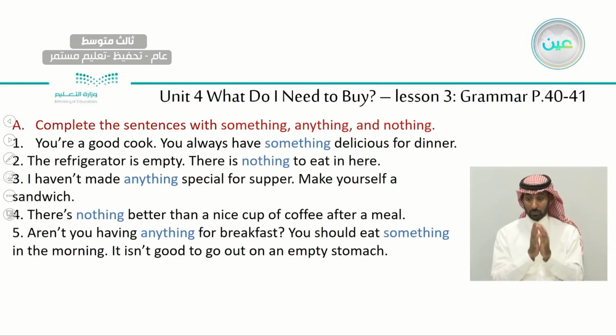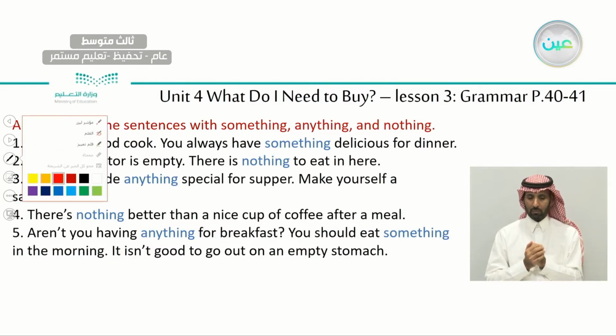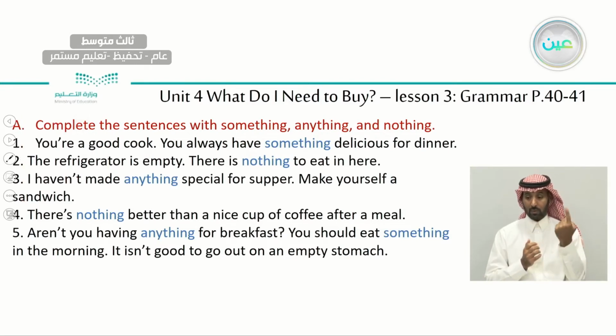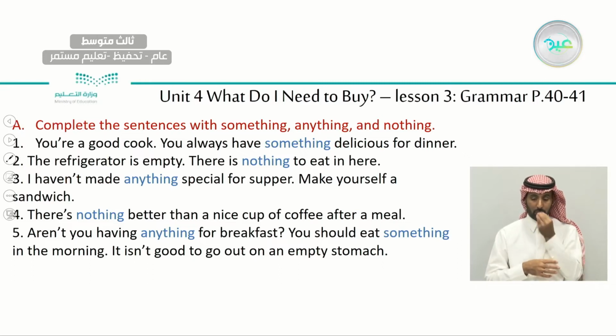Okay? So, for number 1, we said you're a good cook. You always have something delicious for dinner. It's a positive sentence and it doesn't have a negative meaning, so we used something. What about here? The refrigerator is empty. There is nothing to eat here. There is nothing. It's a positive sentence with a negative meaning, okay?